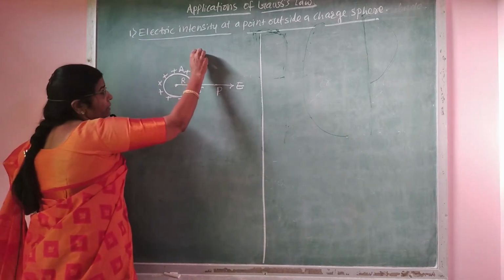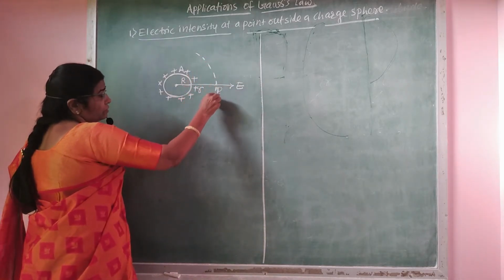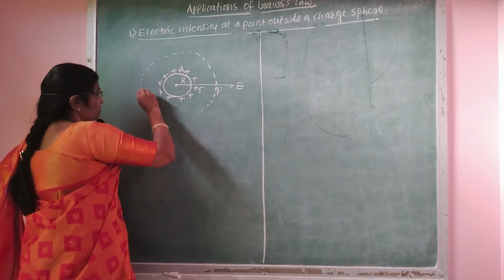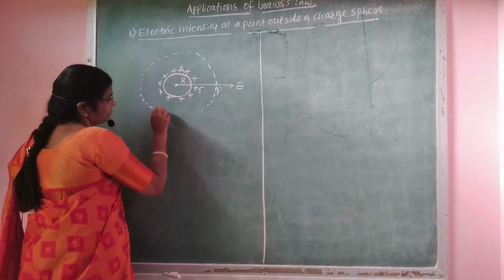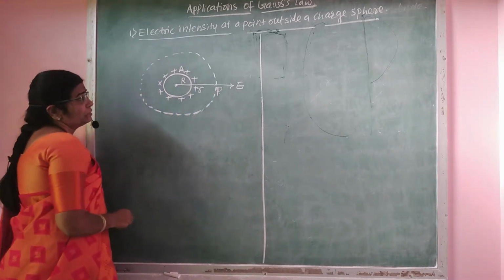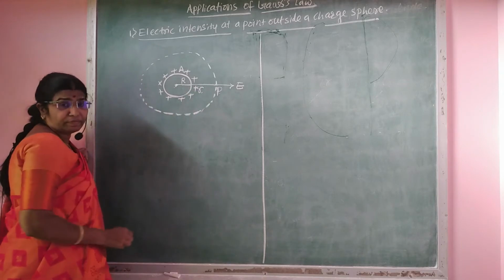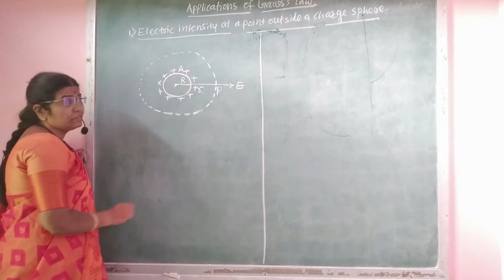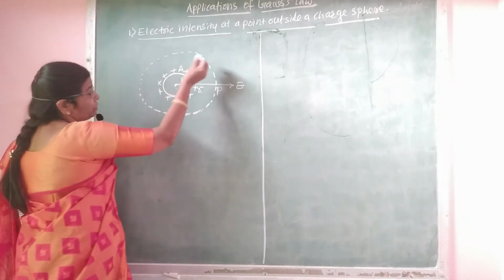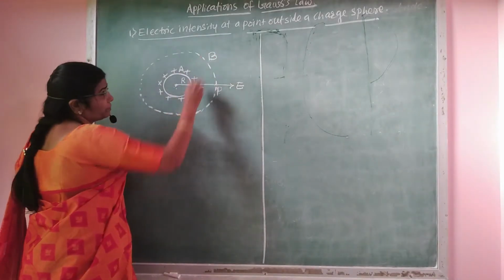Now imagine a Gaussian surface in the form of a sphere of radius small r, centered at the center of sphere A. We name this sphere B.